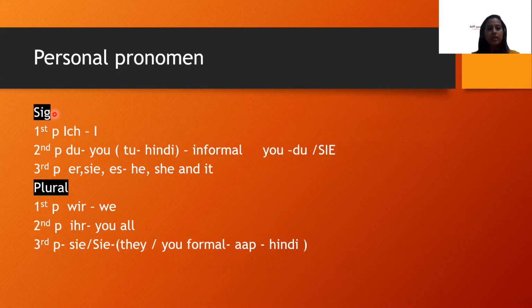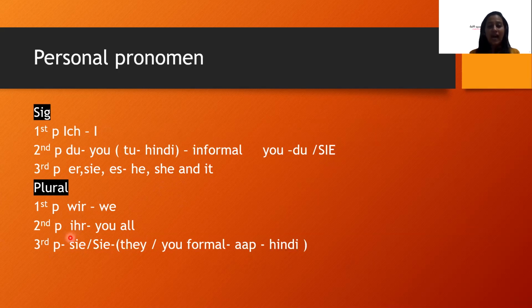I'm going to repeat again; it is very important to have your basics clear, guys. I is ich, du is you, which is informal. दो type के you देखेंगे. Informal हमने already पढ़ चुके हैं. Er, sie, es is he, she, it. I hope this is clear. We means hum sab, that is wir. And then you have you all, which is called ihr.